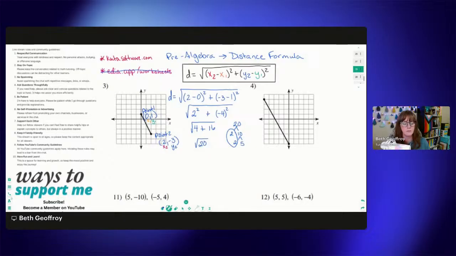But as we've simplified the square root of 20, we get 2 square roots of 5. So that is the distance of this line. That is the length, if you will, of this line in the units on the coordinate grid.